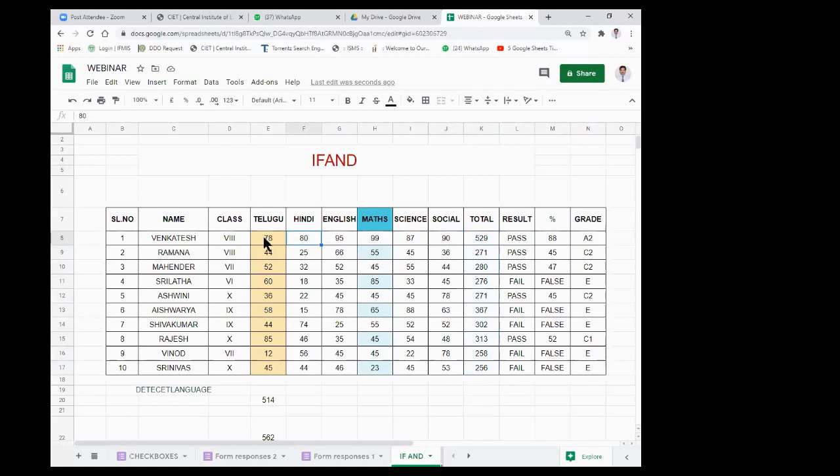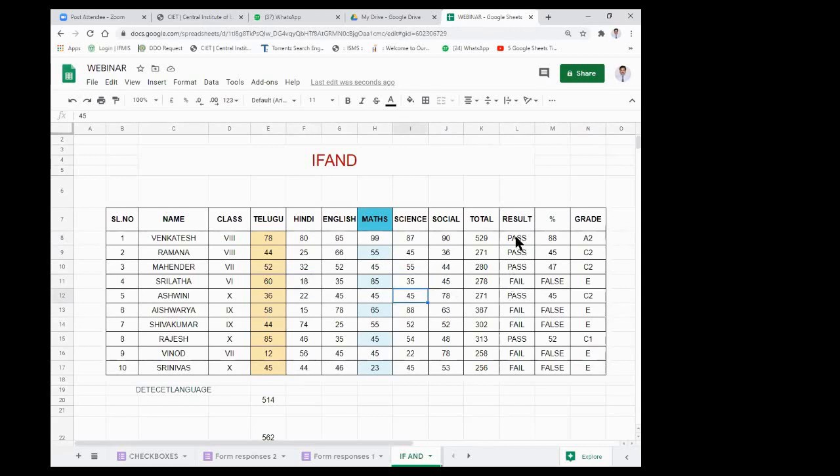So if in all the subjects the child gets more than 35 except Hindi, only then should we consider the child passed. Otherwise, if in any subject the child gets, for example, 18 marks, you see in all the subjects the child got good marks, but unfortunately the child got only 18 in Hindi. In such a case the result should be fail.